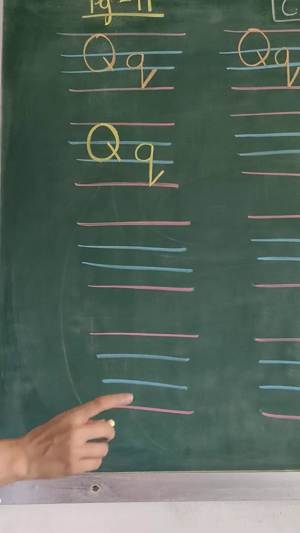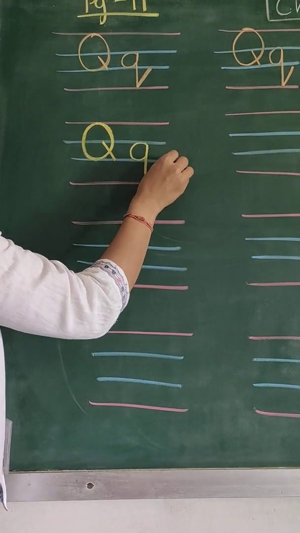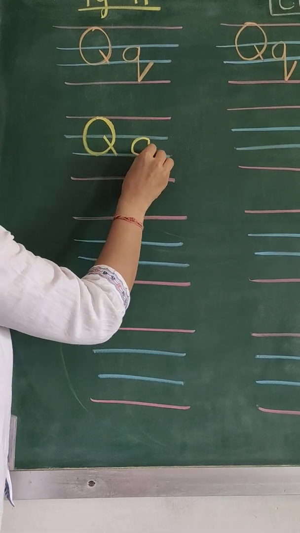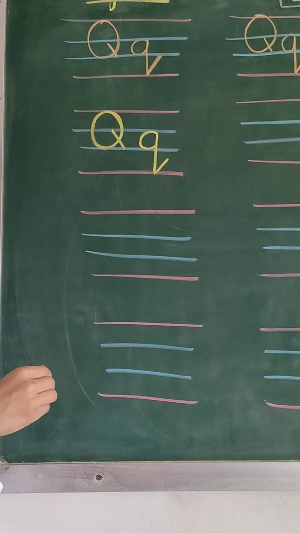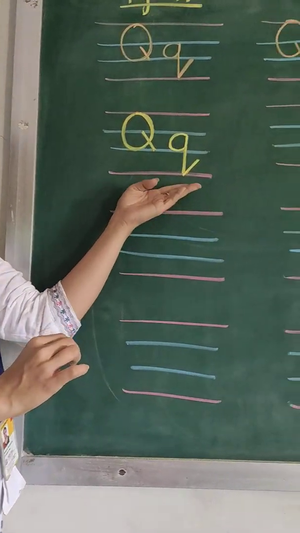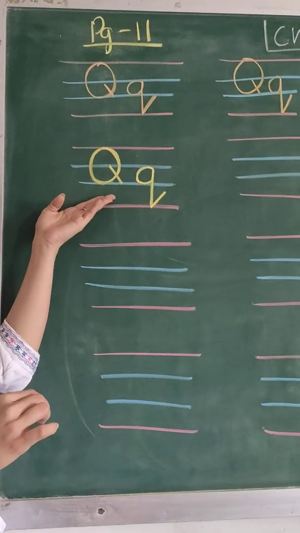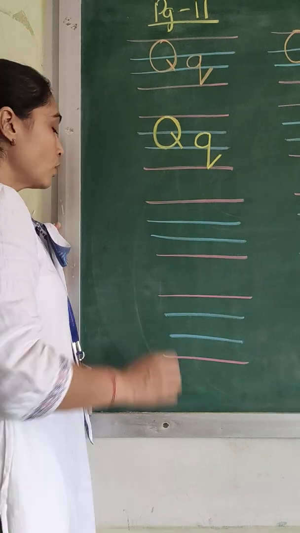How did we write Q? Let us repeat it again, children. In between the two blue lines, you will make a small letter C. You will give it a standing line, and you will end it with a small slant line. This is your small letter Q. Capital letter Q, small letter Q. Next line, children. Are you all with me?